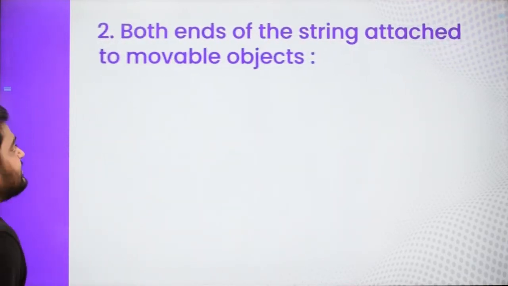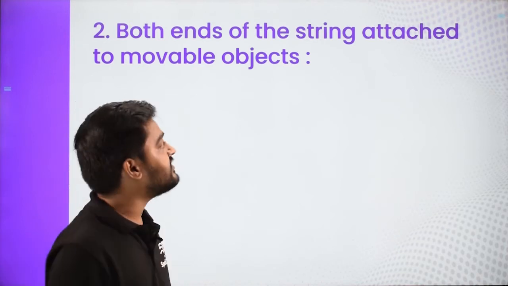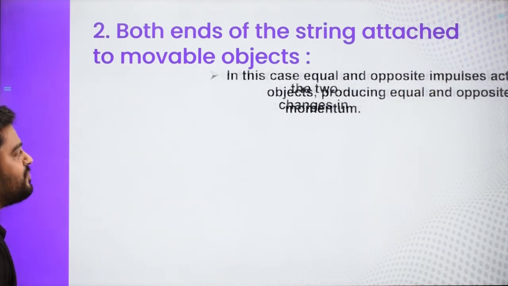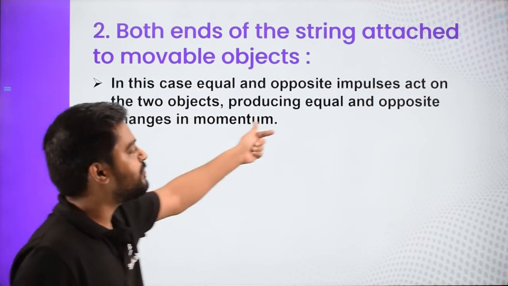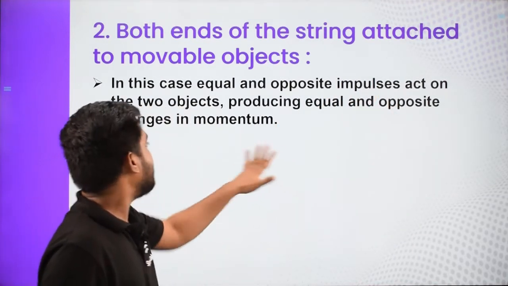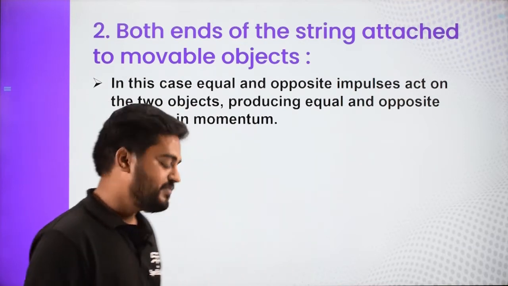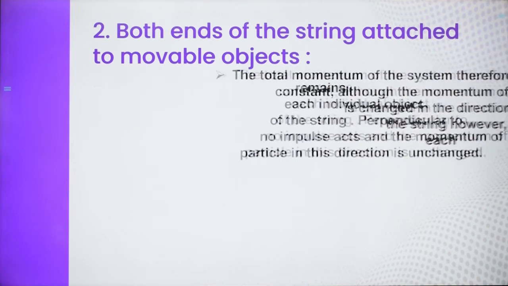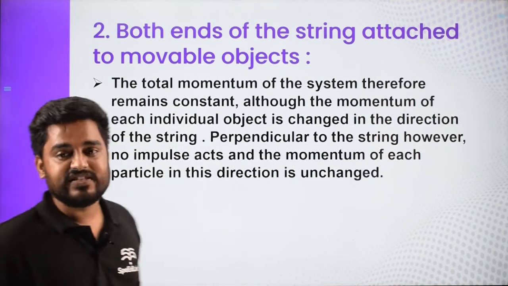Now let us discuss case 2, where both ends of the string are attached to two different objects, or both are movable objects. In this case, equal and opposite impulses act on the two objects, producing equal and opposite changes in the momentum. So the momentum of both the objects is going to change, and now the total momentum of the system